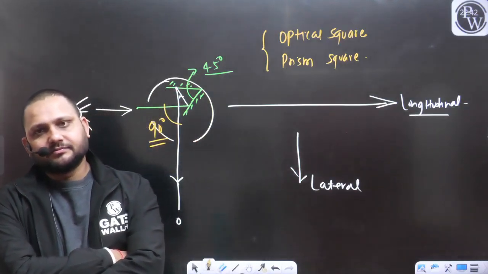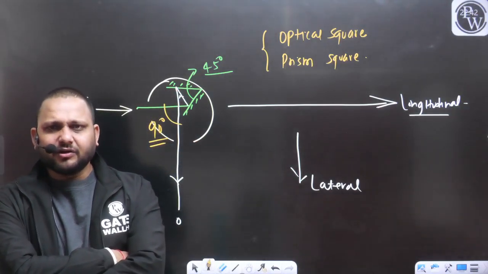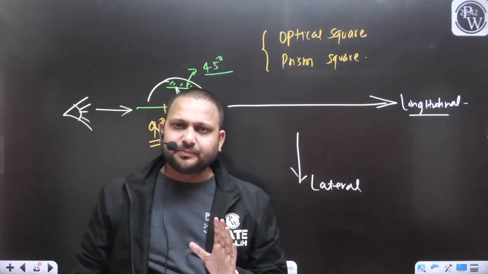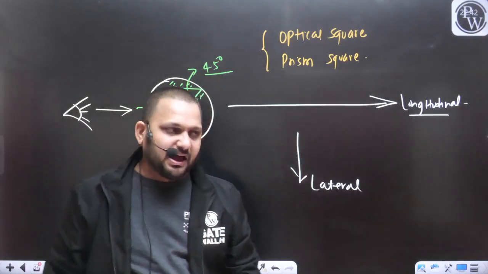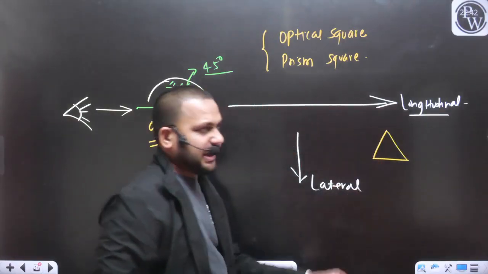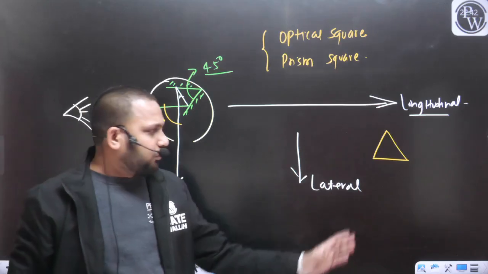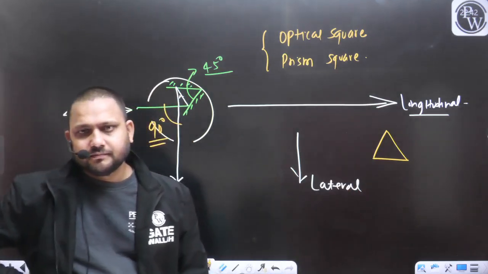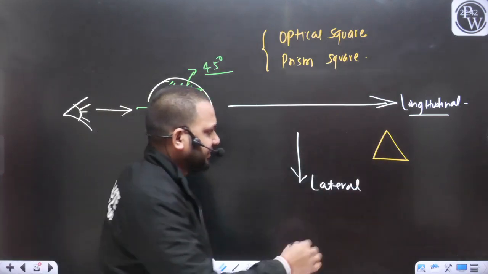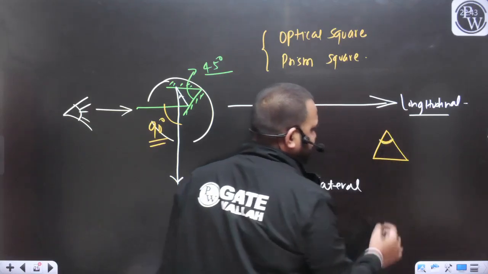That's why. How will the angle not change? Have you seen the prism? Have you seen the prism, dear? Have you seen the prism something like this? So how will this angle change? If this is the prism, how will this angle change? Tell me. How will this angle change?